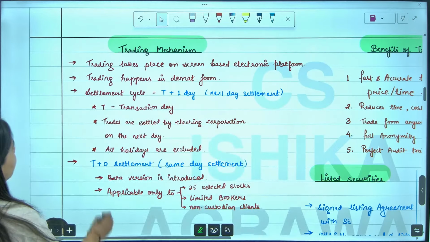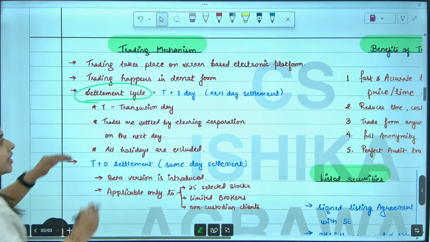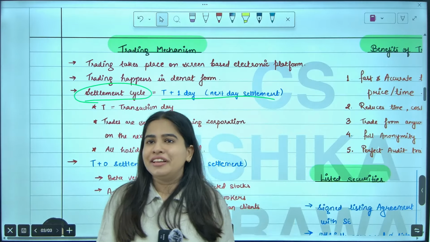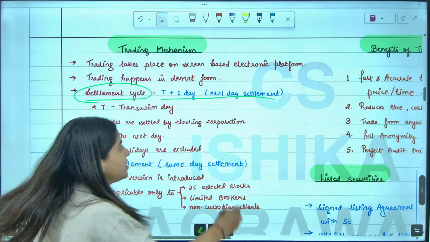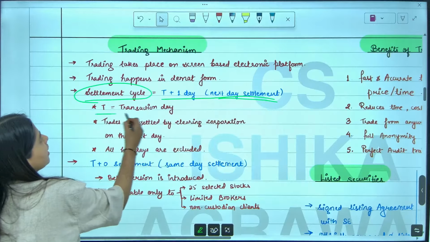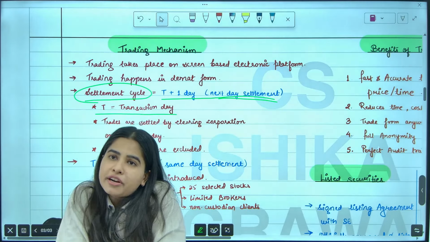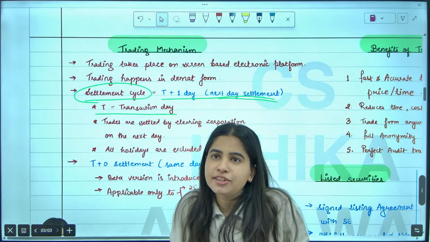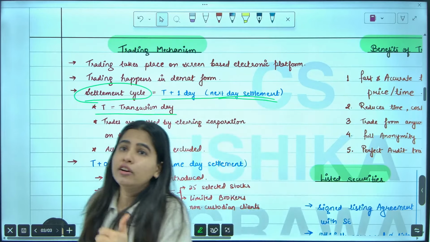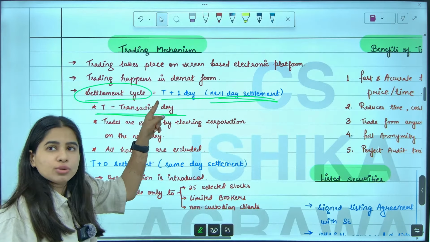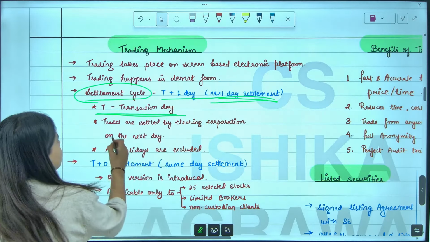So what is the settlement cycle, guys? The settlement cycle is T plus 1 day. T plus 1 day means next day delivery, that is, next day settlement. Here T means transaction day. So let's say today on the 3rd I placed a purchase order. When will I get my demat shares? Tomorrow, that is on the 4th. Are we clear with this? T is equal to transaction day. If today I do the transaction, plus 1 day, next day I will get the settlement.